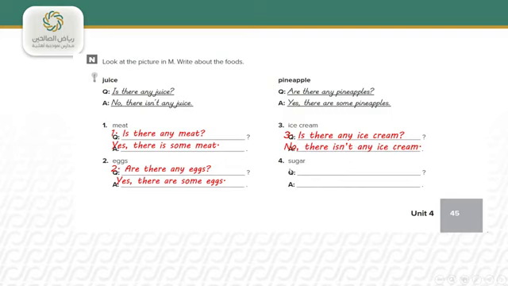For sugar, is there any sugar? Yes, there is some sugar.